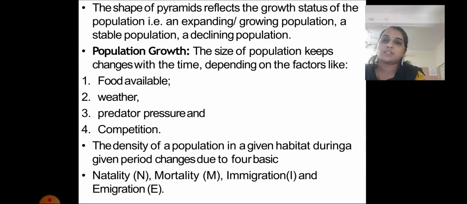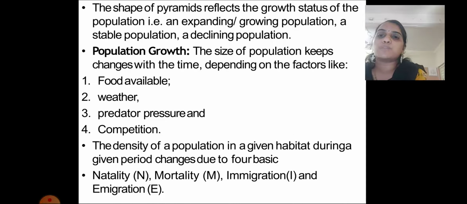Population growth depends on the size of the population, which keeps changing with time, depending on different factors like food availability, weather, predator pressure and competition. These are the 4 factors by which the growth of a population is controlled: food availability, weather, predator pressure and competition.